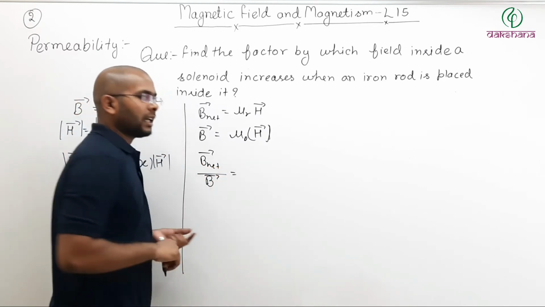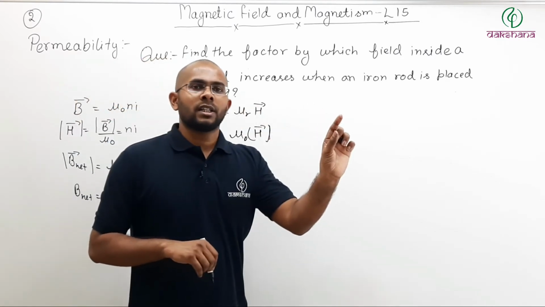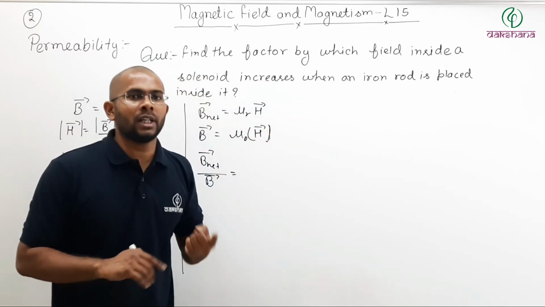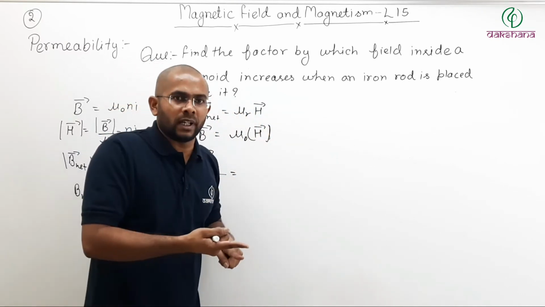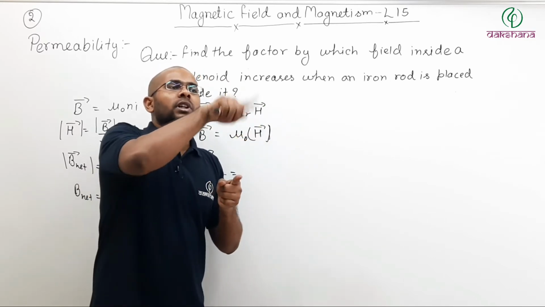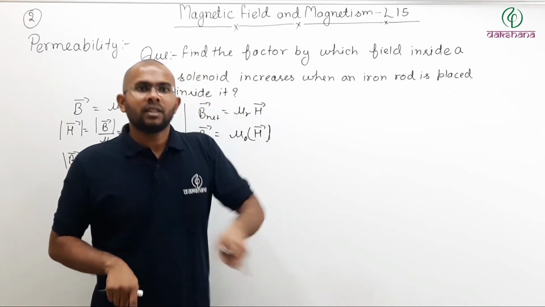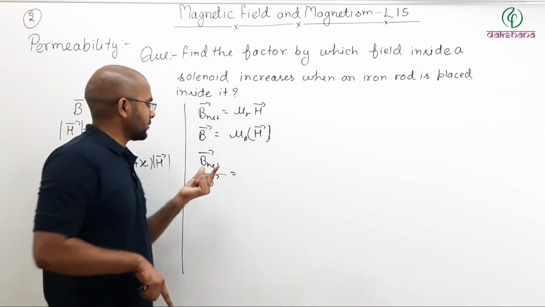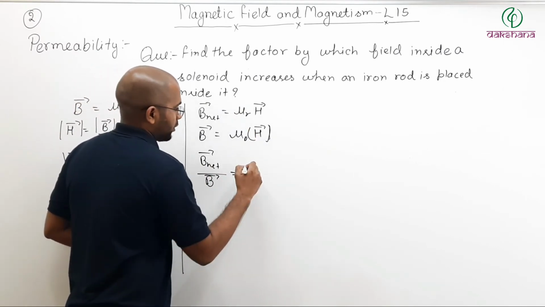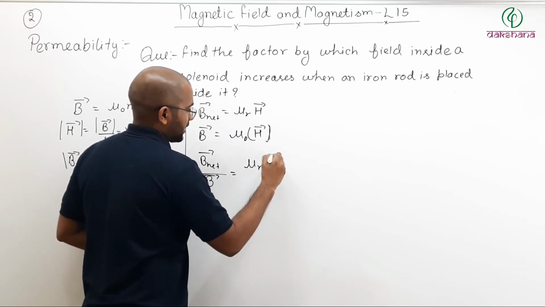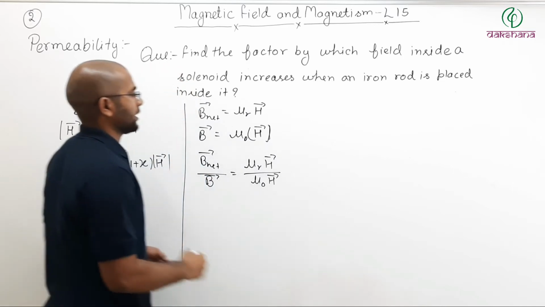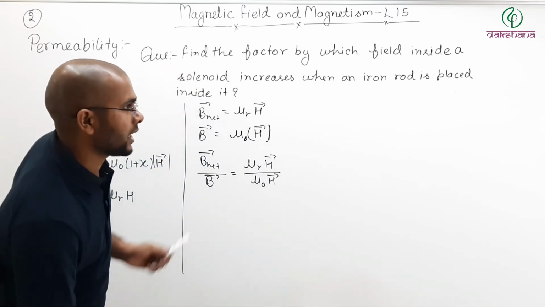And why total field? Because when you insert the rod it gets magnetized, and because of the magnetization the rod will produce its own field. The total field inside the solenoid will be the field due to current in the solenoid plus the field of the rod itself. That is why B total. So B net divided by B will be equal to what? Mu R times H vector divided by mu naught times H vector, like this.